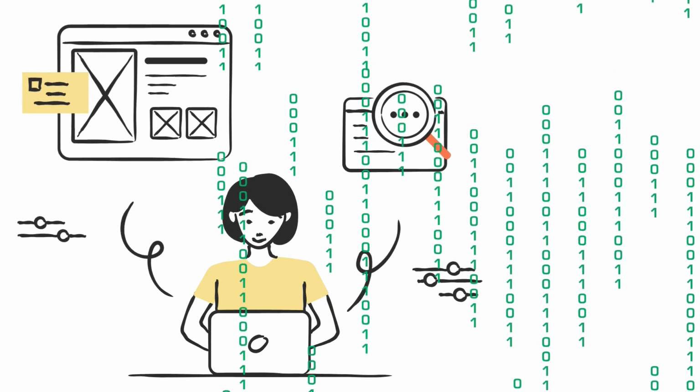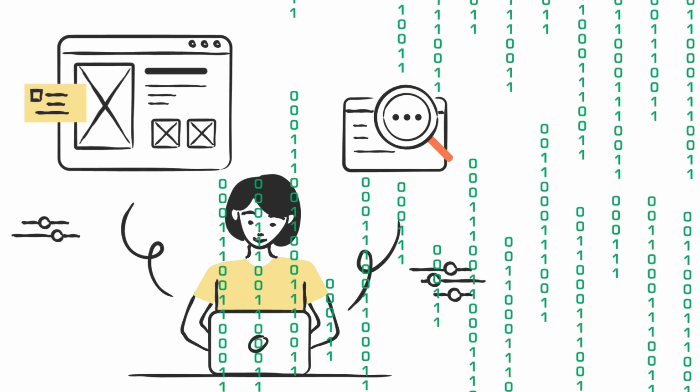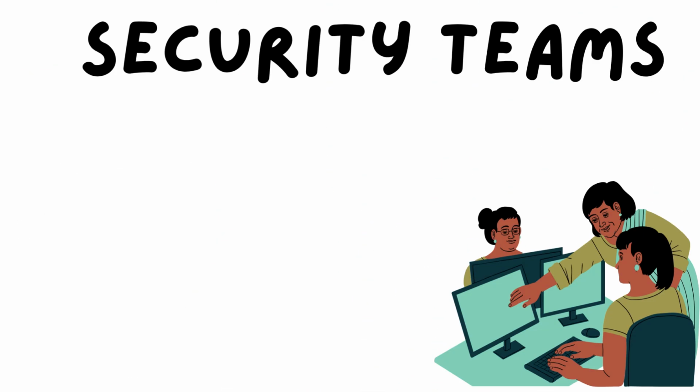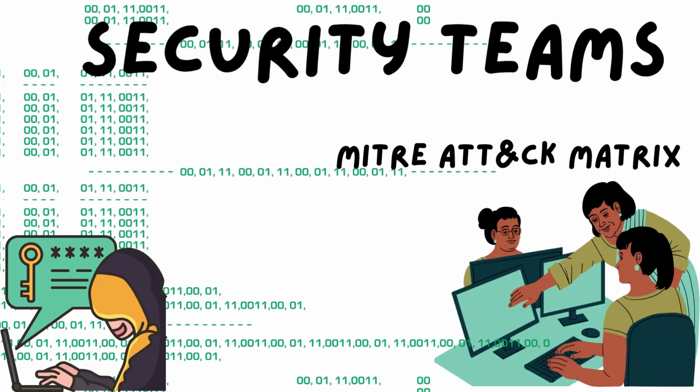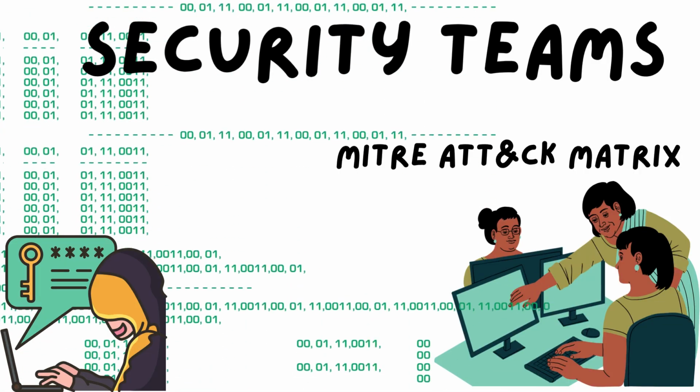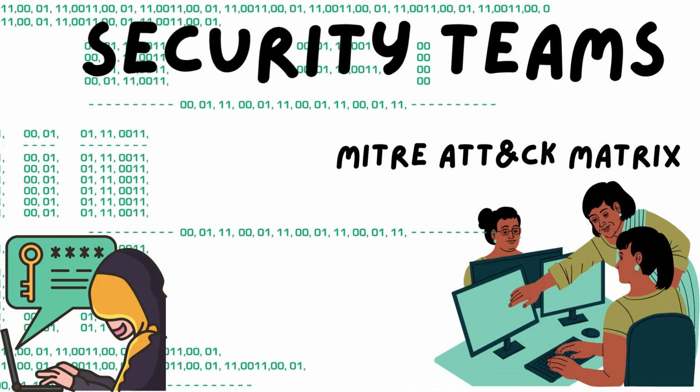Defenders and investigators use the matrix to analyze attacker behavior and support attribution. Security teams rely on the MITRE ATT&CK matrix to determine which adversary groups might be responsible for an attack by comparing the tactics and techniques observed during an incident with the patterns documented in the framework.